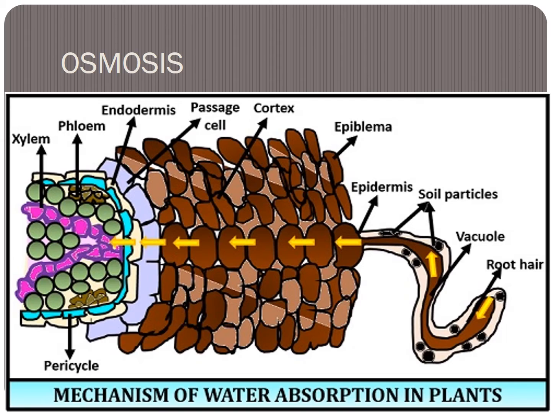Inside the root there is a very low concentration of water. So the water from the soil goes through the cell membrane, the semi-permeable membrane, and enters into the root.